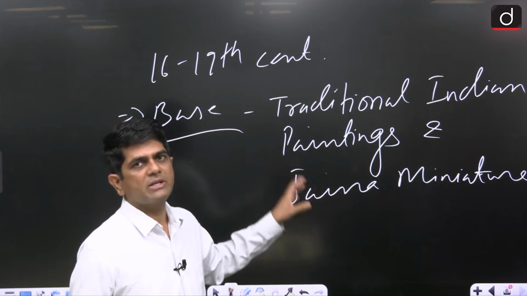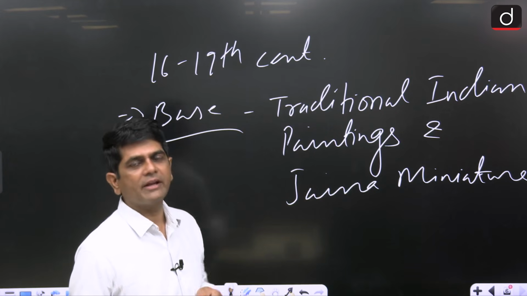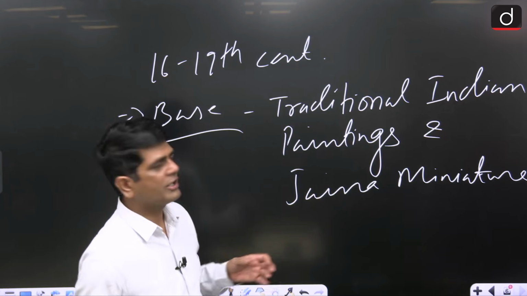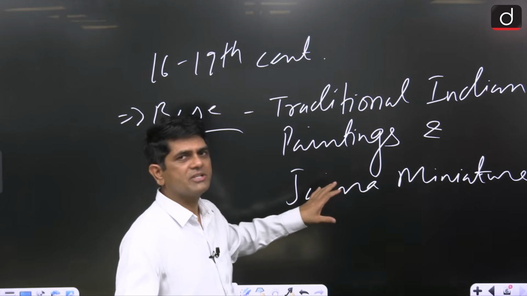The painting patronized by the Jaina traders, Jaina ministers working under the Chalukya or the Solanki rulers, is known as Jaina miniature paintings.